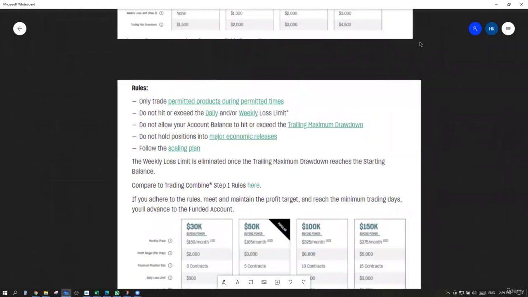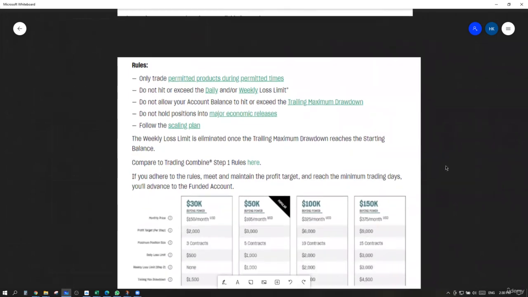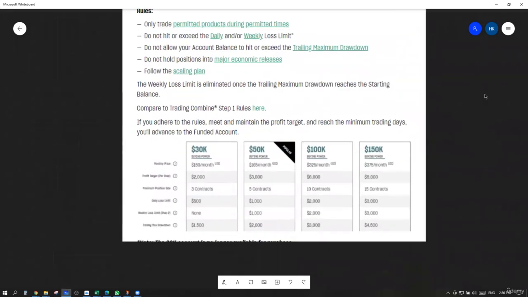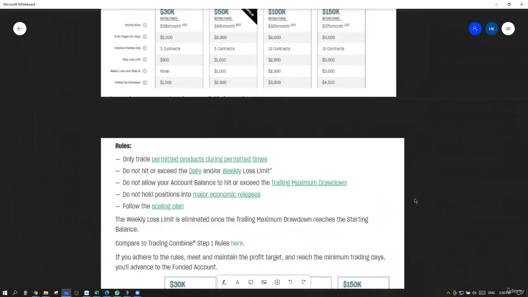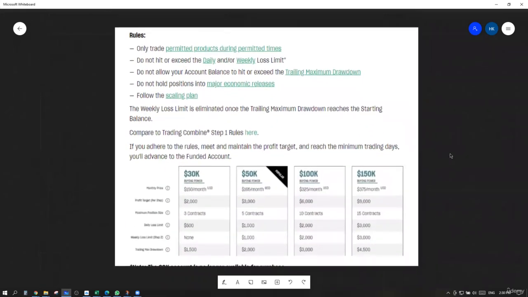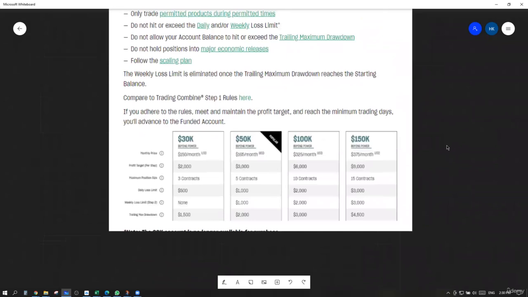Same thing again: once you pass step one, you receive an email saying congratulations, you're moving now to step number two, where you have to do it all over again just to prove that you did not pass by luck. Once you pass step two, you receive an email with the funding process and all the answers to your questions. They have very good customer service.